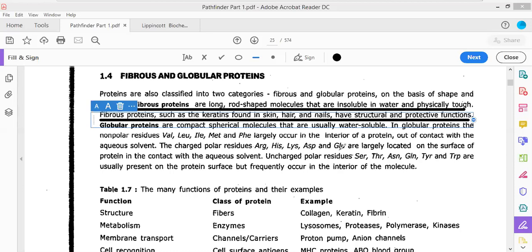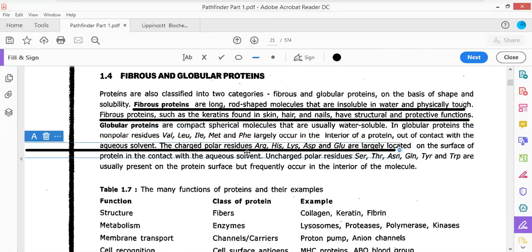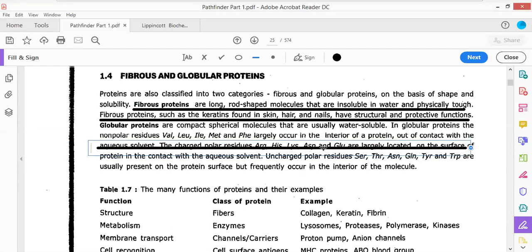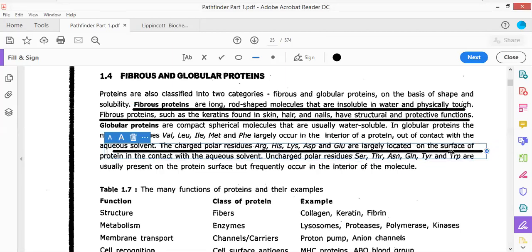Aspartate and glutamate are negatively charged, but all of them are polar amino acid residues in nature. So they are charged amino acids. They are located at the surface of the protein structure, and thus they can get dissolved in the aqueous solution.